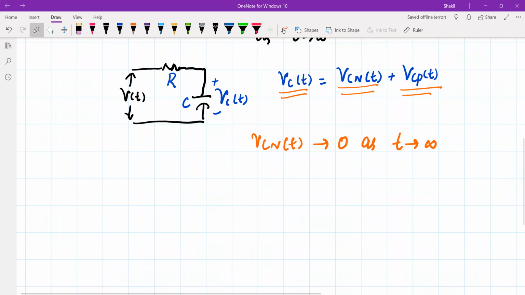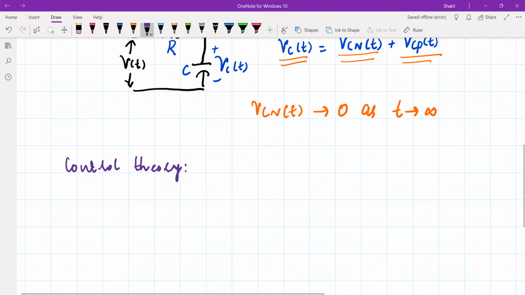Same way, there are several definitions used in control theory. For example, we have the pole zero location.